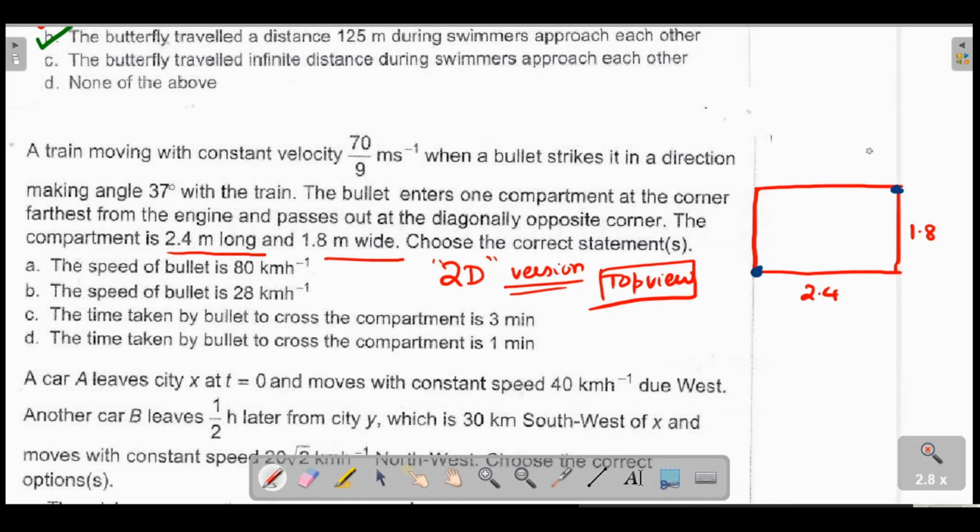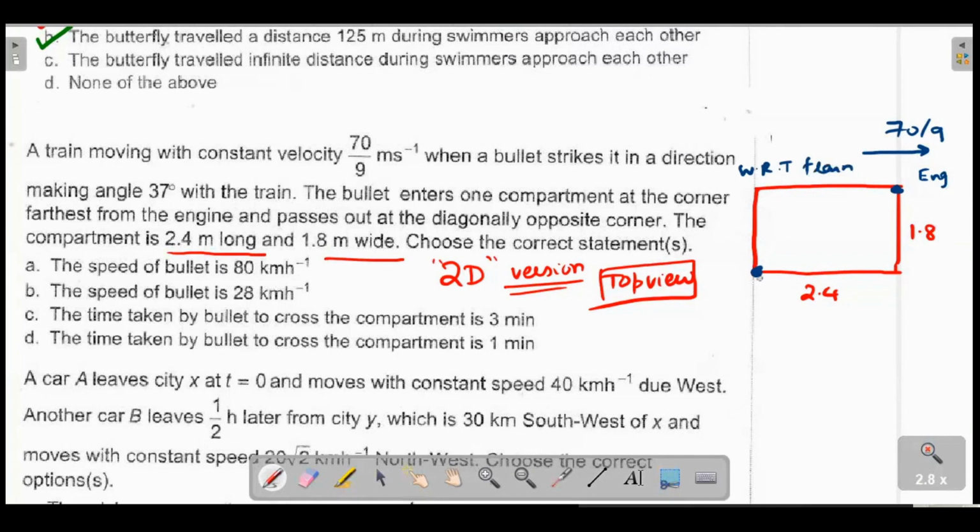The train is moving with a constant value of 70/9 when the bullet strikes. So the engine is this side, which means the motion of the train is in this direction. He never mentioned anything about gravity, so this is like a carom board kind of a thing, where the carom board itself is moving with 70/9. So with respect to the train, it's easy to solve.